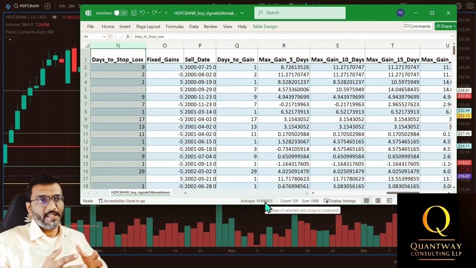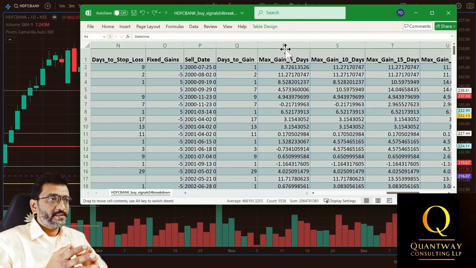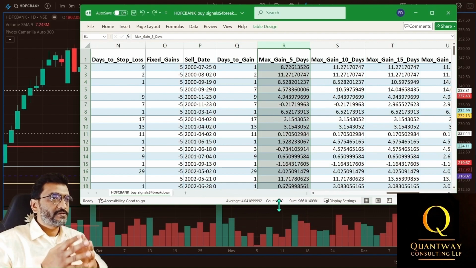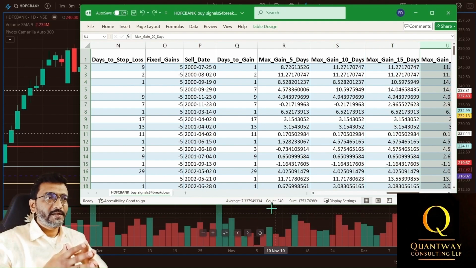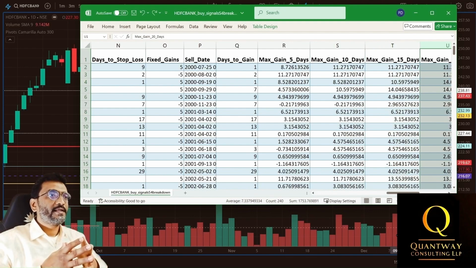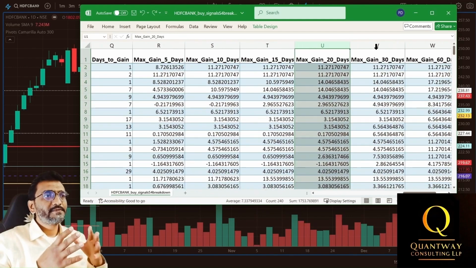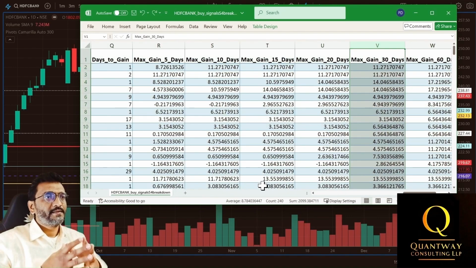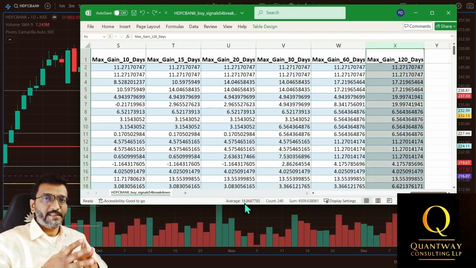within 15 days. The max gains columns of 5 days, 10 days, 30 days and 120 days show that 5 days gains averaged at 4%, 10 days gains averaged at 5.4%, 30 days gains averaged at 8.78%, and 120 days gains averaged at 18%. This gives us a valuable insight into the performance of the trading bot based on the defined strategy.